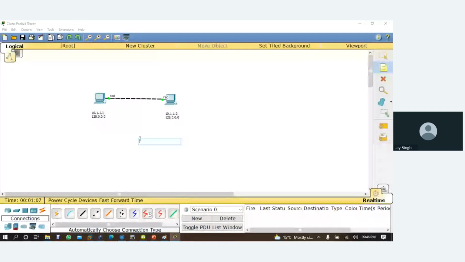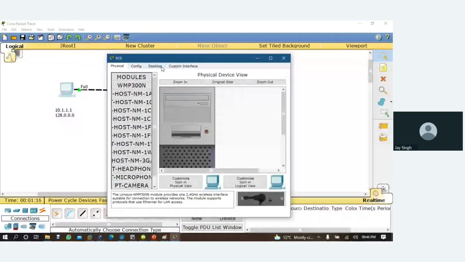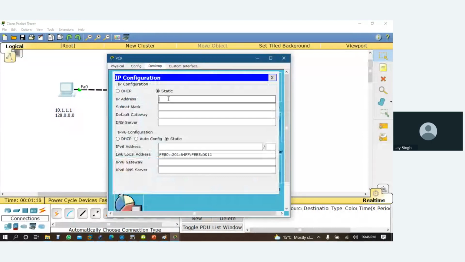Okay, now if I start both computers, if I take this computer and come to desktop, IP configuration, IP address 10.1.1.1, and here I'm using 128.0.0.0, right? So I was supposed to get an invalid message or something like that.